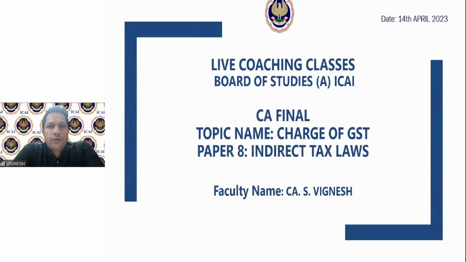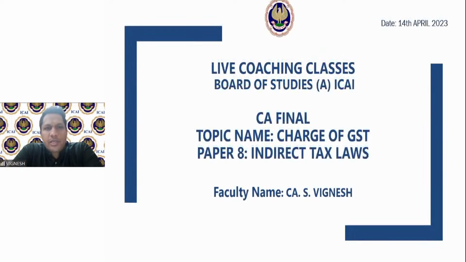I hope all of you who are attending today have heard the earlier sessions which were held this week on Monday and Wednesday. The first session dealt with the concept of GST in India and the constitutional amendments which came along with that. The second session dealt with the concept of supply, which is the taxable event in GST, and also dealt with the concept of mixed and composite supply.